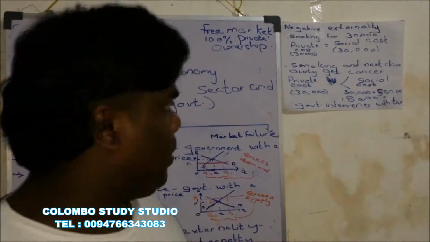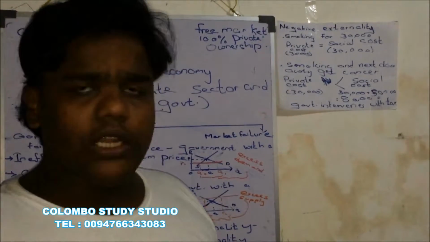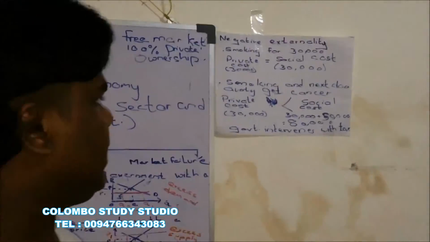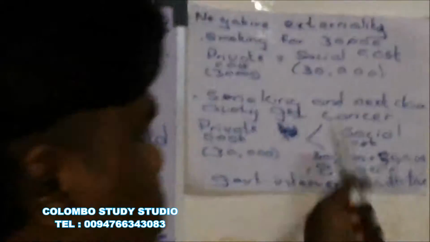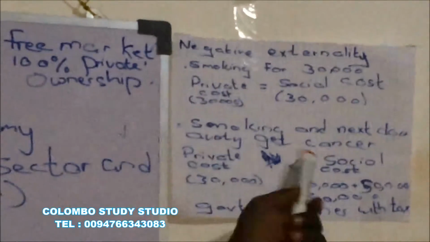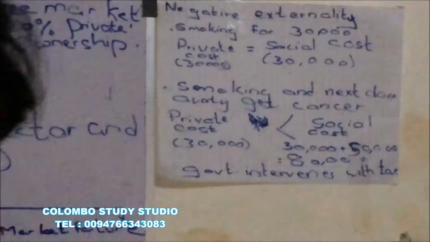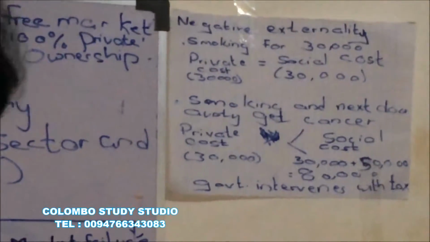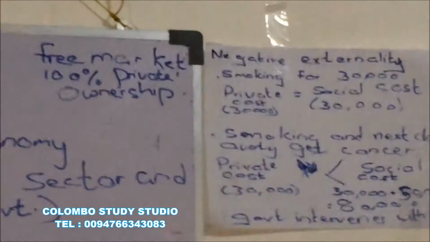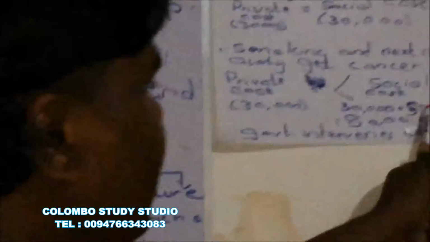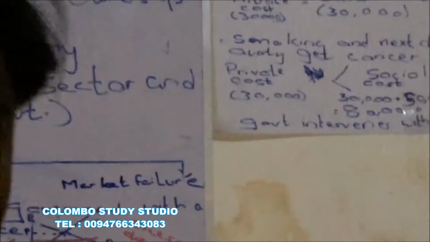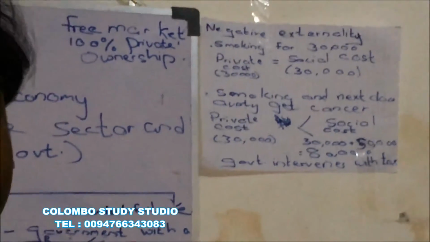What is the private cost of the transaction? The private cost is 30,000. What is the social cost of the transaction? The social cost is the 30,000 private cost of the consumer smoking the cigarette, as well as the 50,000 that the auntie has to bear in order to get her cancer treated.